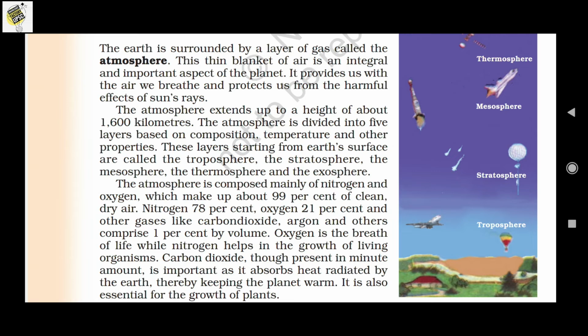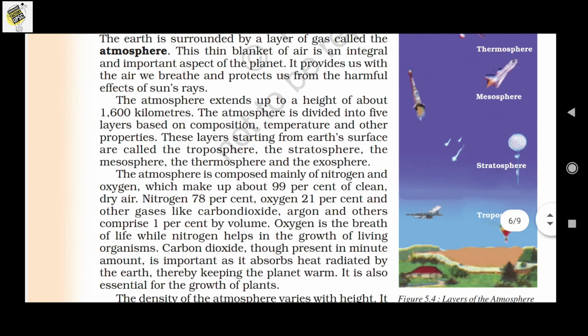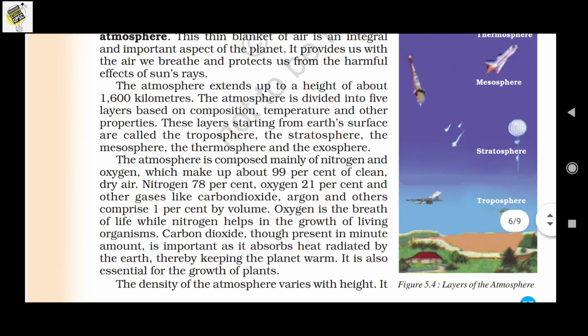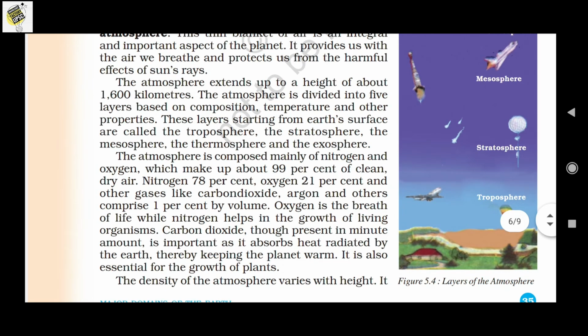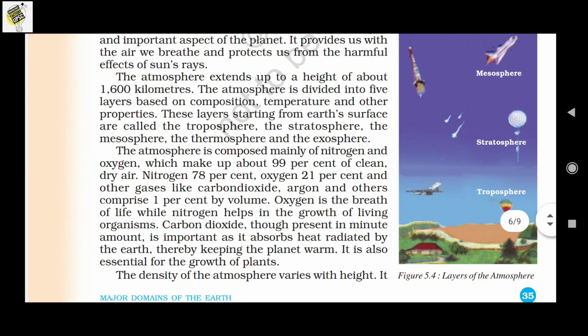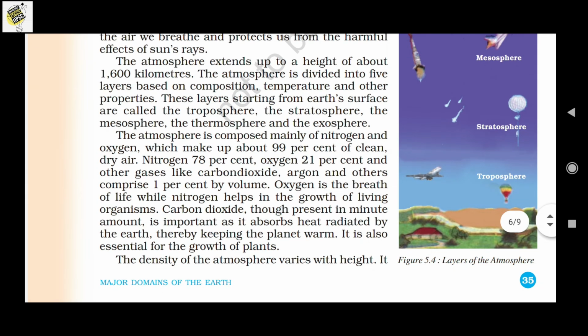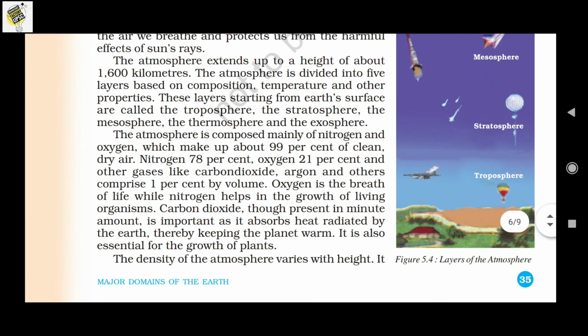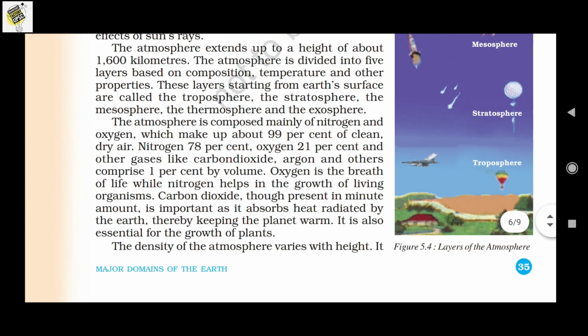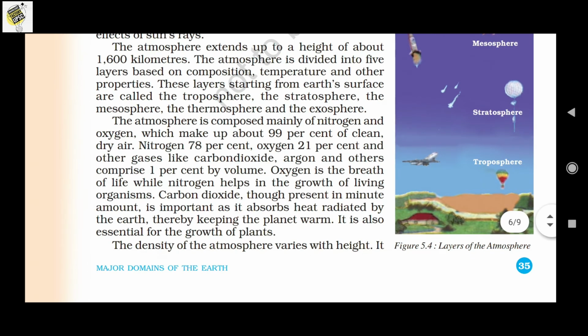It is a thin blanket of air, which is an integral and important aspect of the planet. It provides us with the air we breathe and protects us from harmful rays of the sun. So the atmosphere helps us against the harmful effects of the sun's rays. And the atmosphere extends up to a height of about 1600 kilometers.